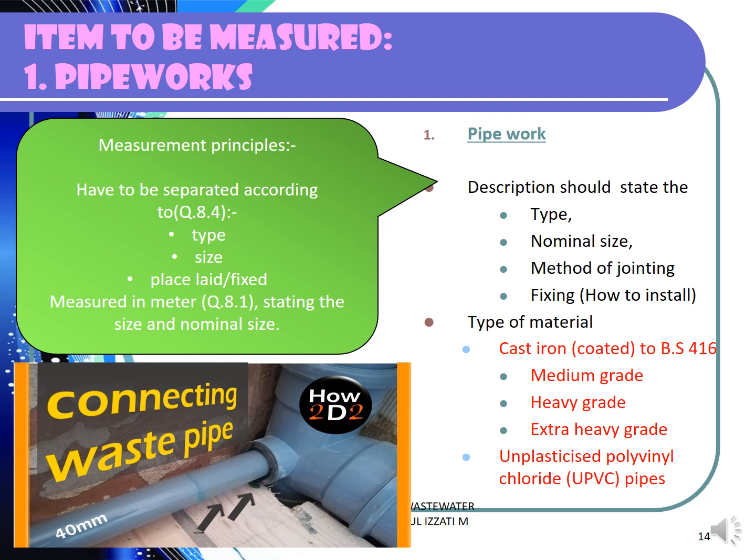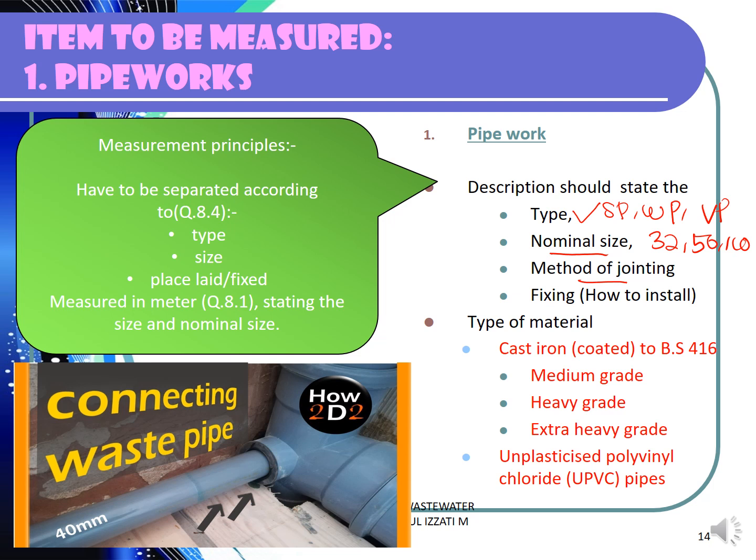Now let's go to the review of the principle of the measurement for the pipe work. As we discussed in our previous topic, the pipe work has to be measured separately according to the type. So this is referring to the soil pipe, the waste pipe, and then we have the vent pipe. Based on the nominal size, we have 32 mm, sometimes 50 mm, 100 mm.